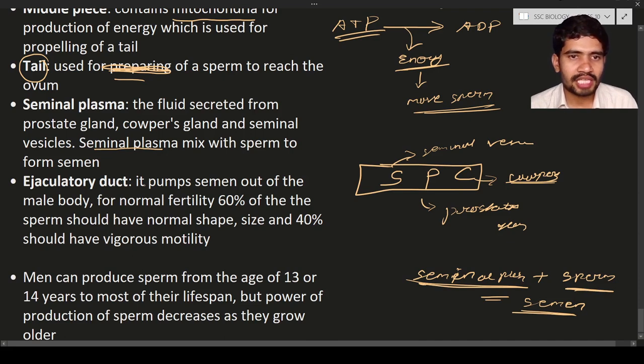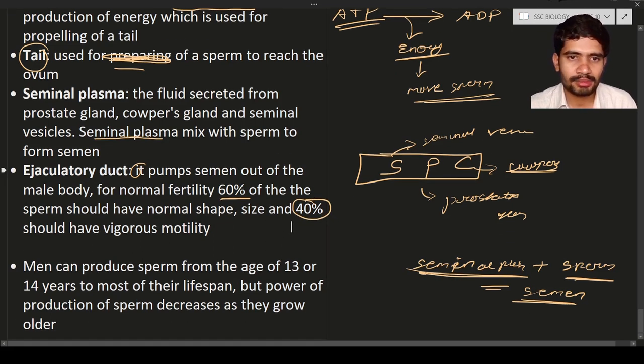Okay. Next, the ejaculatory duct. It is going to pump the semen out of the male body. For normal fertility, 60% of the sperm should have normal shape, size, and motility. Okay, and 40% of them should have vigorous motility, means they have to move very, very fast. So that is about the spermatozoa.